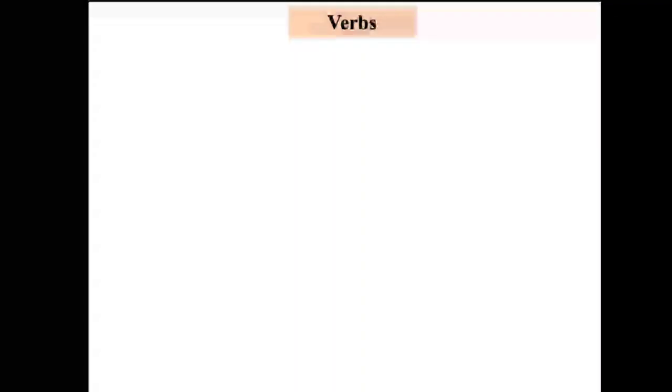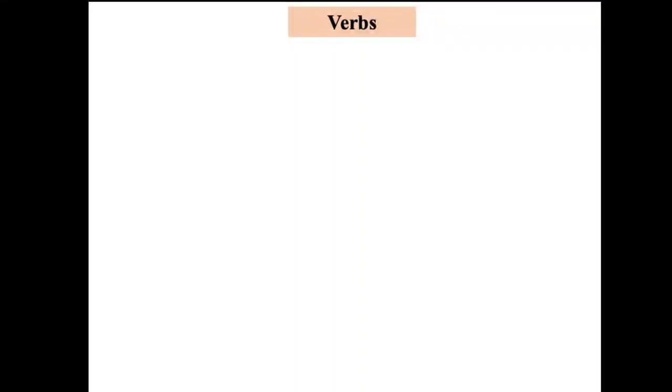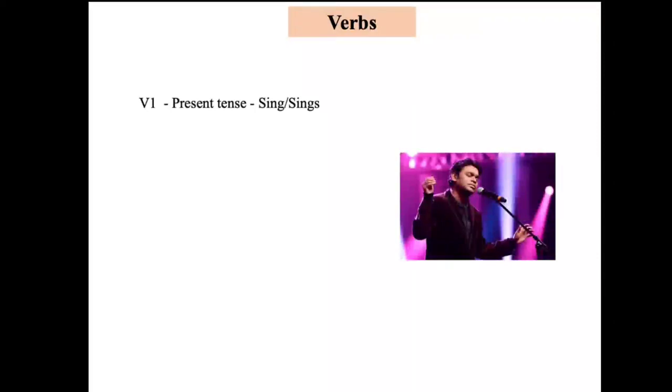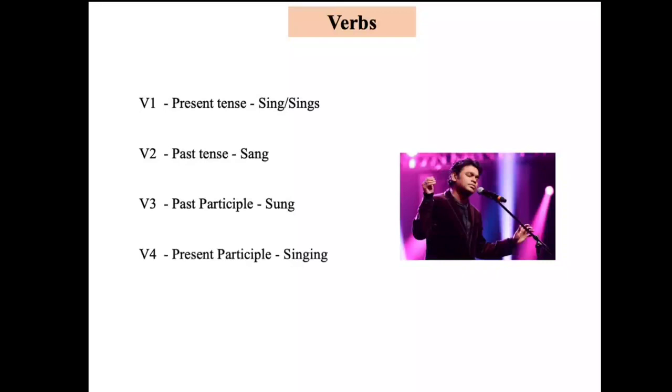We used to say verbs are action words. A verb is a word which tells us about an action or an occurrence or a state of someone or something. Here, the present form of the verb is V1, past form of the verb is V2, past participle form of the verb is V3, present participle form of the verb plus ing is V4, infinitive form of the verb, that is to plus V1, is V5.